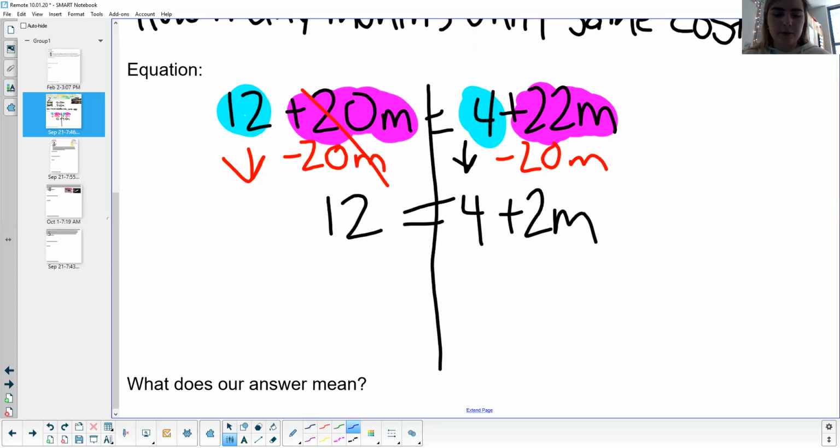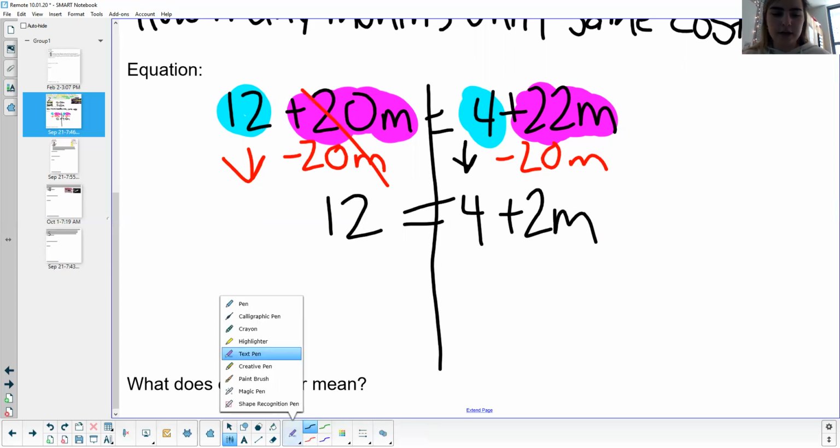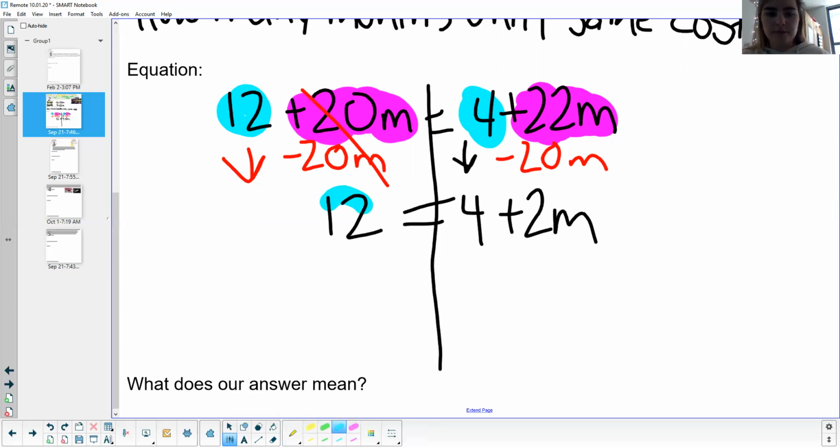All right, next I'm going to go ahead and re-highlight just so we can have a nice visual. I've got my constants on either side of the equal sign, but I've got all of my variables on the right side, which is what I want to start doing. I want to start getting all my variables on one side, all of my constants to the other side. So since my variables are on the right, I'm going to go ahead and move those constants to the left. So I'm going to move that 4 over to the left side.